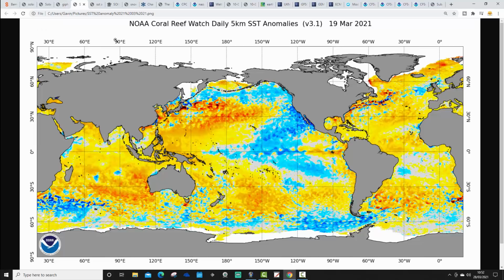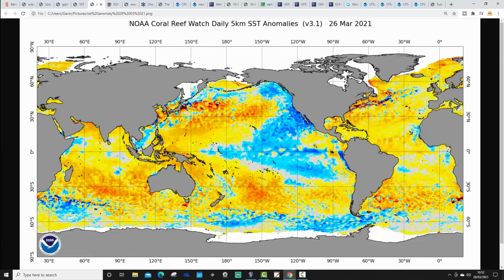I think over the past week we've possibly seen a little bit of a strengthening of the La Nina signature, especially so in the eastern part of the equatorial Pacific Ocean. So, you know, with borderline ENSO neutral to slight La Nina conditions. What we've also seen over the past week is the Northern Pacific getting colder.